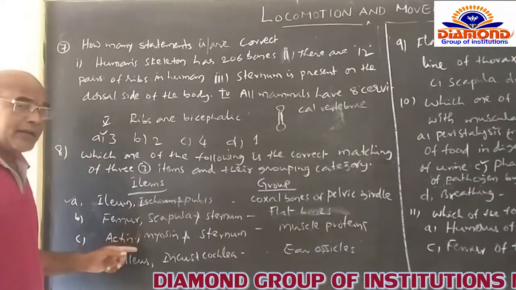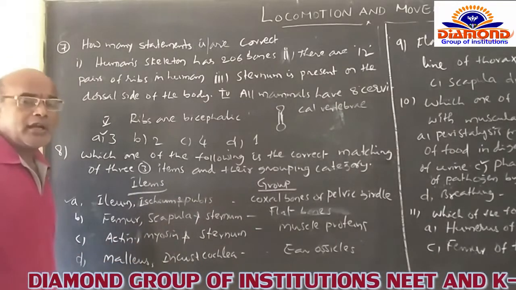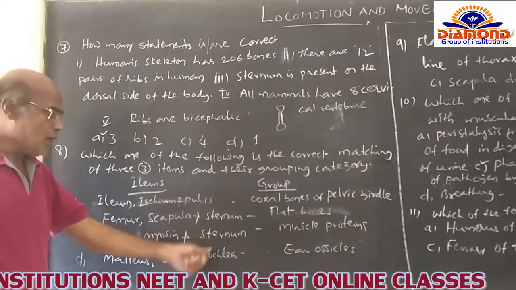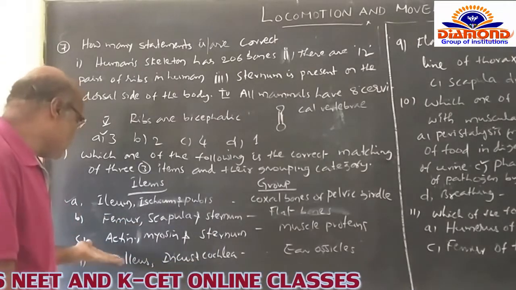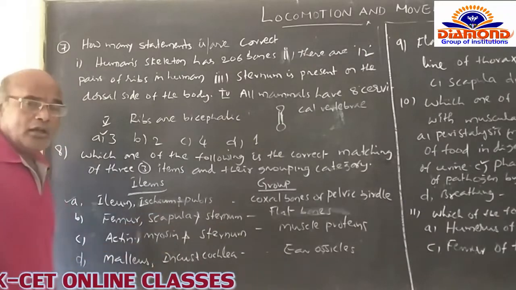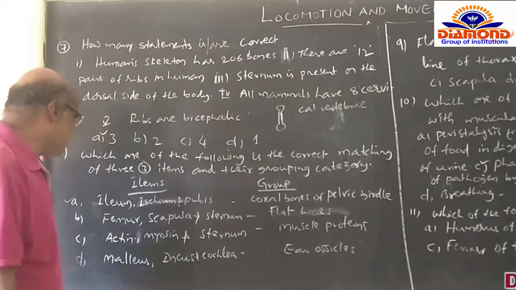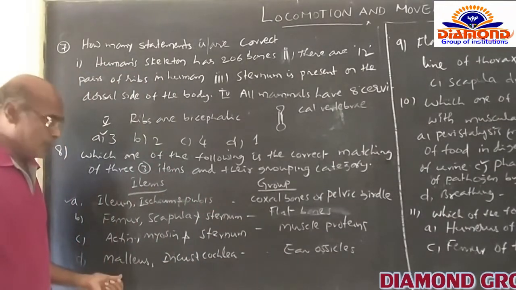And see the actin and myosin. These are kinds of muscle proteins, except sternum itself. Sternum is a kind of bone, so that's why option C is not included under the group of muscle proteins itself. And D is the malleus and incus.